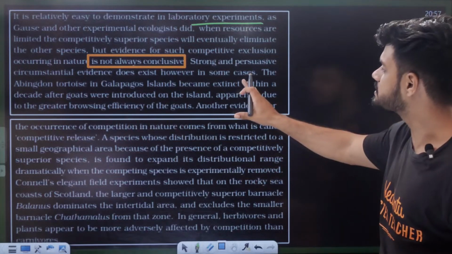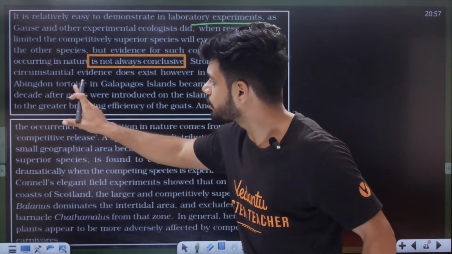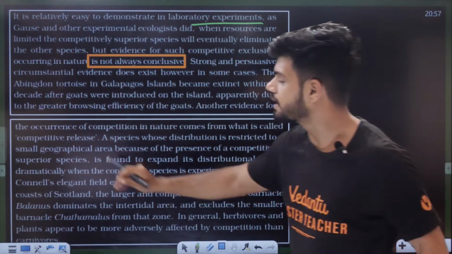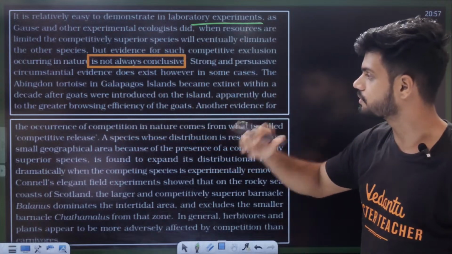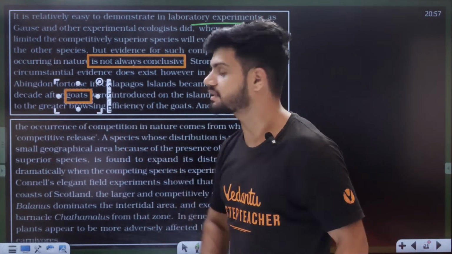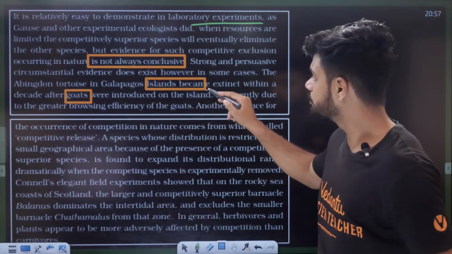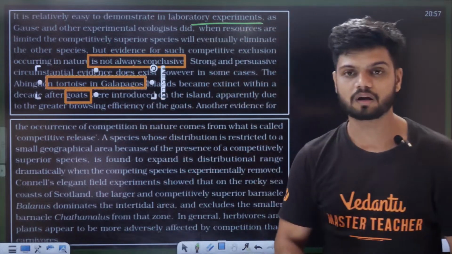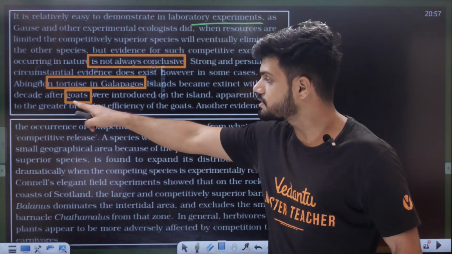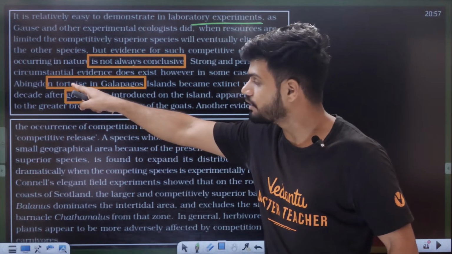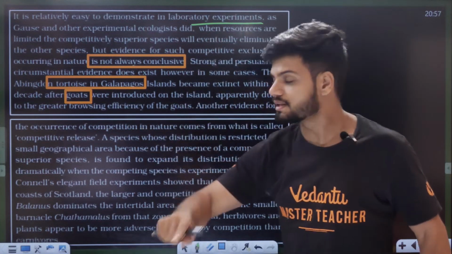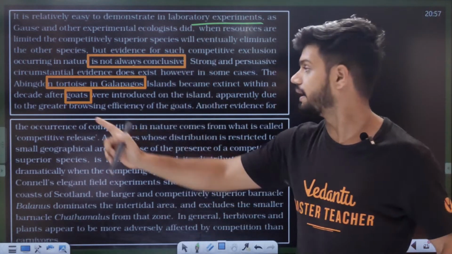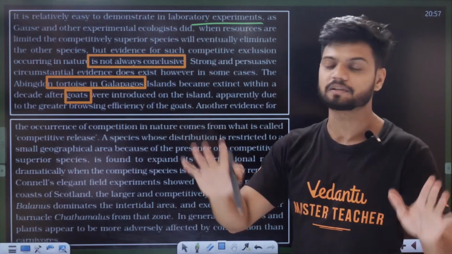In some cases, the abundant tortoise in Galapagos Island became extinct within a decade after goats were introduced on the island, because the goats eat food faster. The tortoise in Galapagos is not eating fast. Because of this goat, the R value of the tortoise became less. Since the R value of the tortoise became less, the goat survived everywhere, and the tortoise became completely extinct.